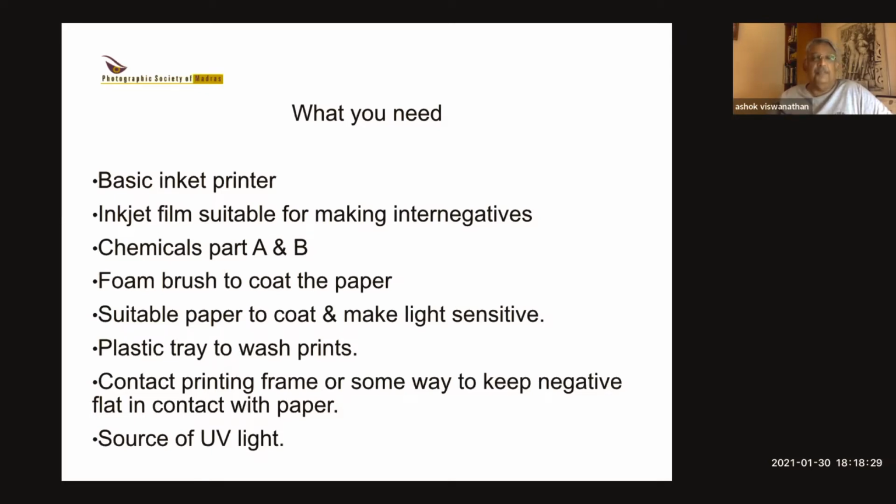Now, the best papers for this are usually the handmade or the watercolor papers. Watercolor papers are the best choice. And the imported papers are even better. Like I'll show you what paper I use.